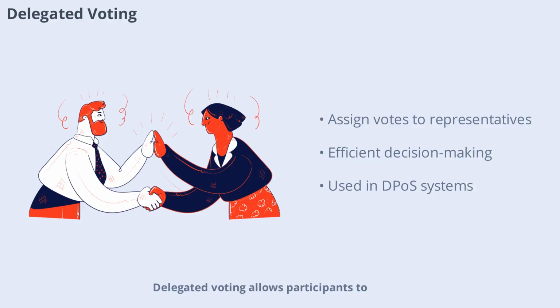Delegated voting allows participants to assign their voting power to representatives. This can make governance more efficient, especially in large communities. Delegated voting is used in systems like delegated proof of stake, where a small group of elected validators make decisions on behalf of the network. This model balances efficiency with representation.